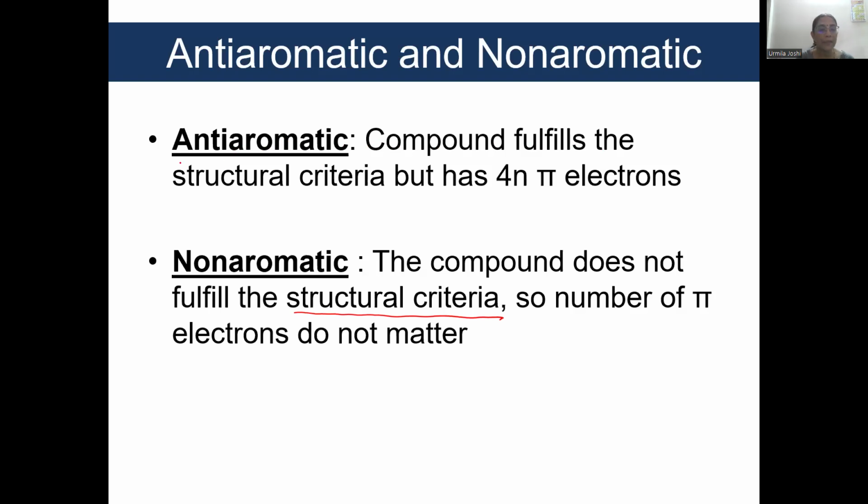An anti-aromatic structure fulfills the structural criteria. That is, it is cyclic, planar, and conjugated. But instead of 4n plus 2 pi electrons, it has only 4n pi electrons. That means 2 pi electrons less. And because of 2 pi electrons less, the structure becomes anti-aromatic. Not only that, such structures are less stable.